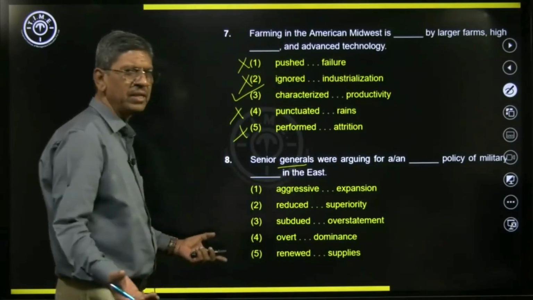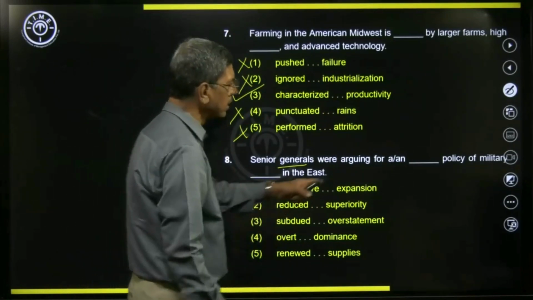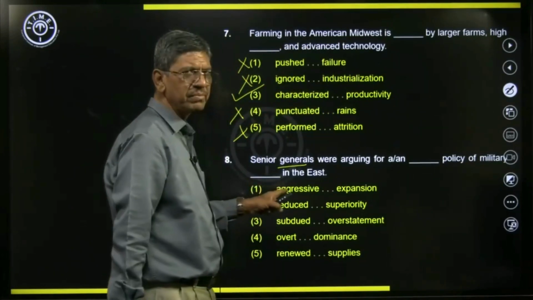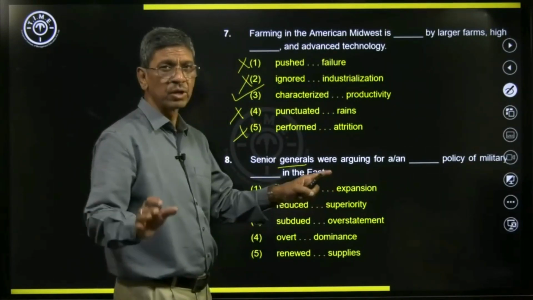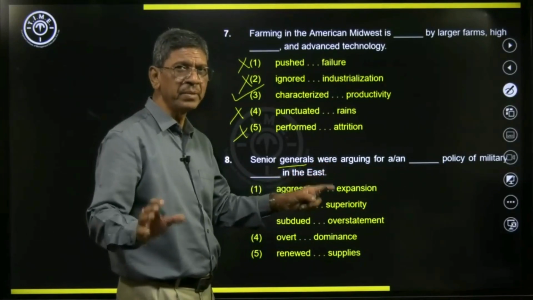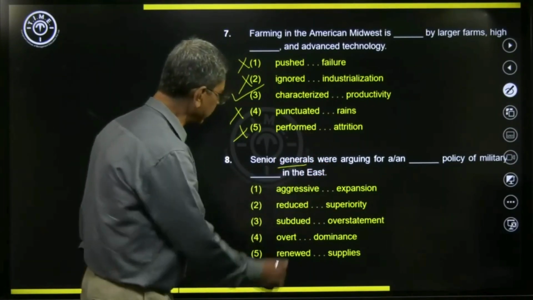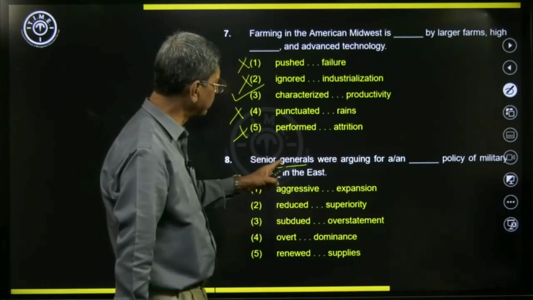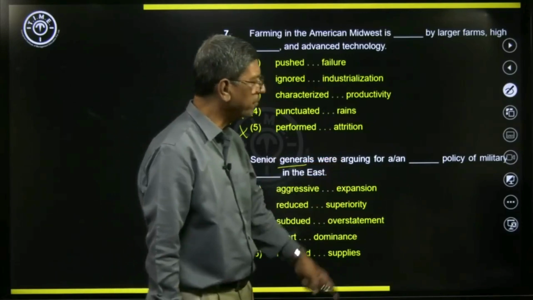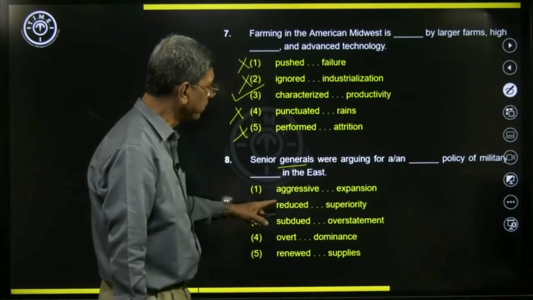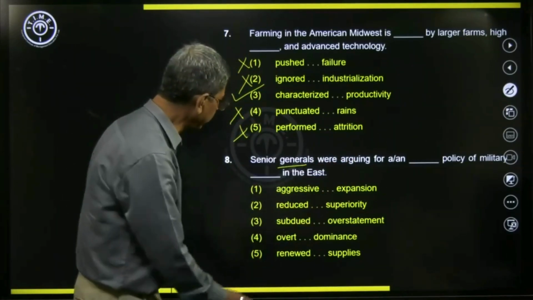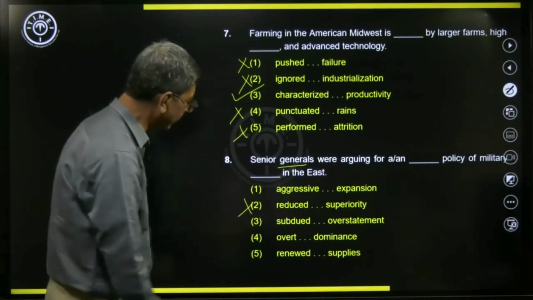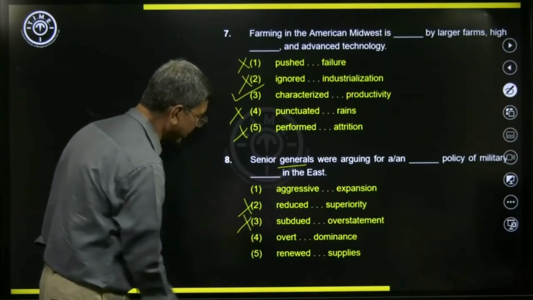What kind of policy are they talking about? Was it an aggressive policy of military expansion in the East? Sounds good. It has some meaning. So we will keep it like that, and then look at the other options. Senior military generals were arguing for a reduced policy of military. Reduced policy is not right. Subdued policy also is not right.